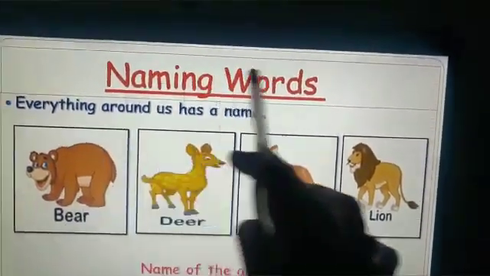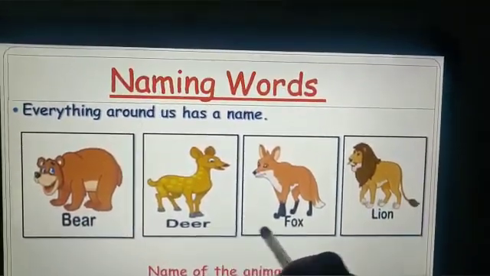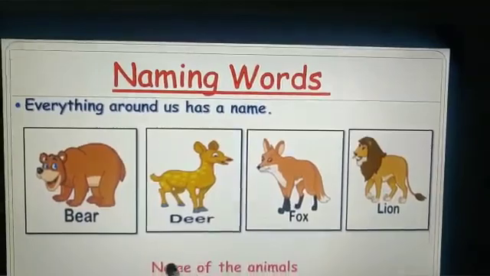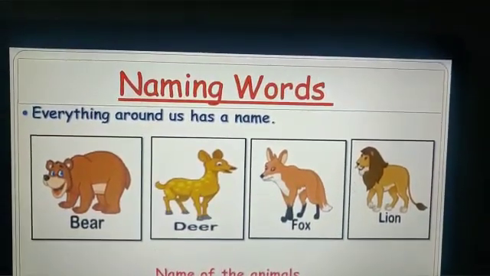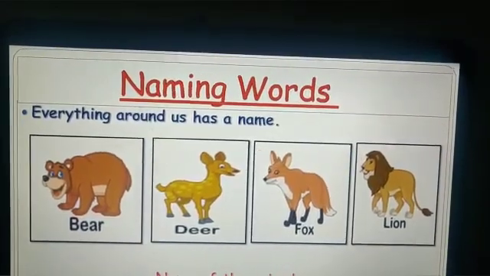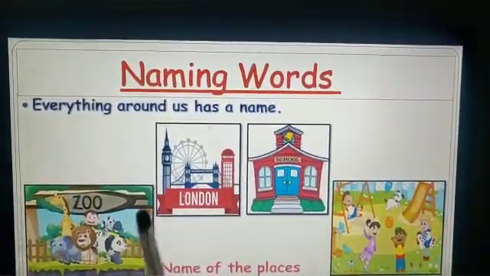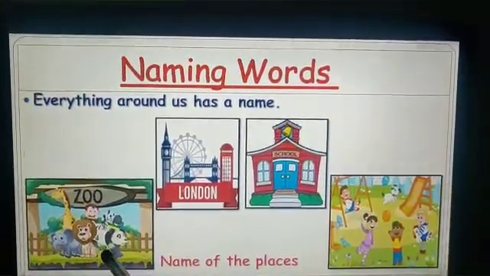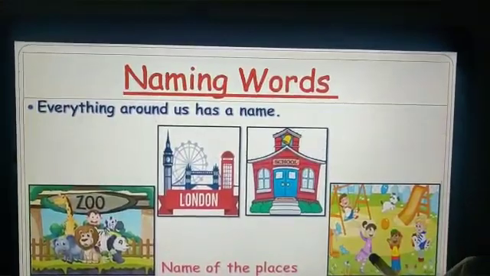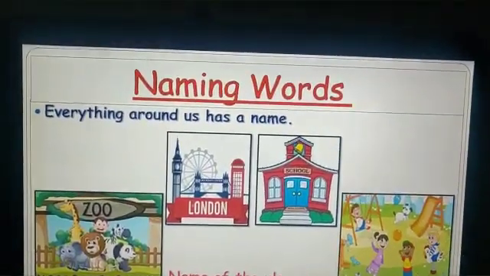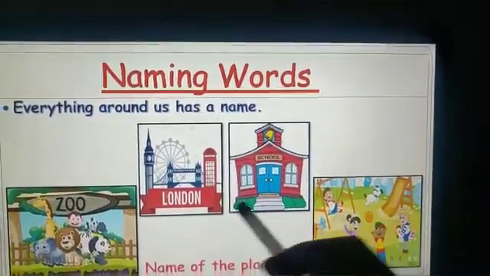Every kind of animal also has a name, like here bear, deer, fox, lion. These are the names of the animals. Elephant, cat, dog. Every animal has a name. And every place also has a name, like zoo, London, school, park, India, or you can say kitchen, or library, right?